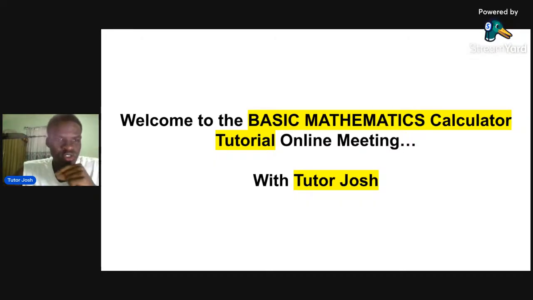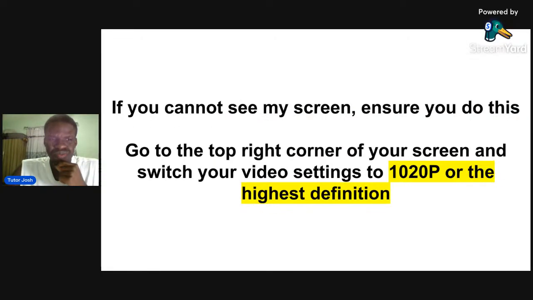So let us just move over to my next slide because I'm going to be showing you my slide. If you cannot see my screen, please ensure you do this. Go to the top right corner of your screen and switch the video settings to 1080p or the highest definition. I'm going to be showing you all you need to know on my screen, whether you're using your phone, your laptop, or your tablet to watch me. So make sure you are seeing my screen clearly.